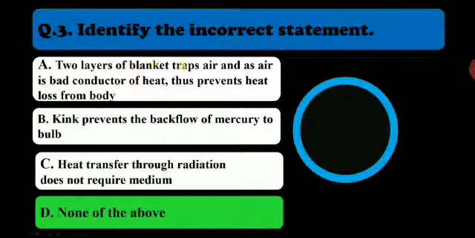First one, you can read it out, it is a correct statement. Air is a bad conductor of heat, it traps air and thus prevents heat loss from the body. Kink prevents the backflow of mercury to the bulb, and heat transfer through radiation does not require a medium. These are all correct statements. That's why none of the above. Yes or no, children? Have you all got the right answer, everyone? Yes. We'll go for next.